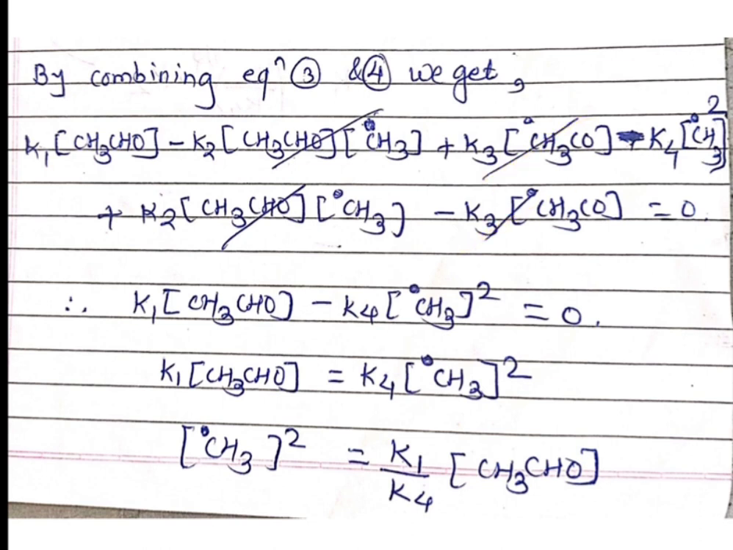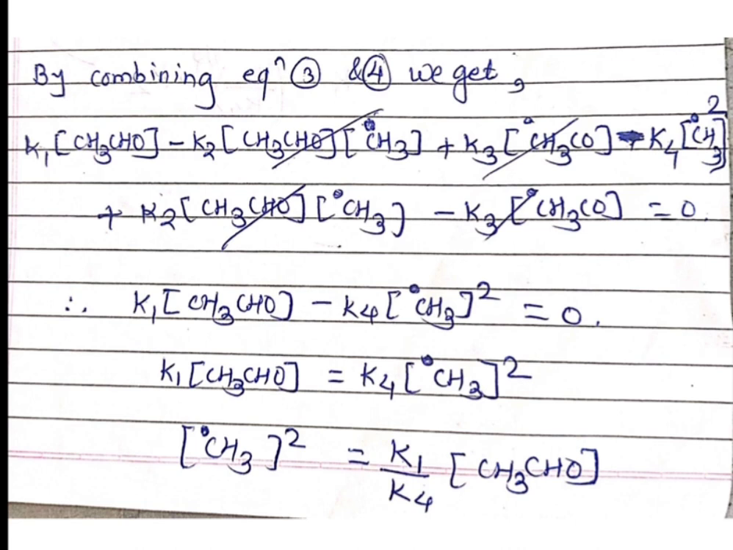So remaining terms can be written as it is, K1 into concentration of CH3CHO and minus K4 into CH3 radical square as it is, and is equal to 0. So just shift negative term to the right side. K1 into concentration of CH3CHO is equal to K4 into concentration of CH3 radical bracket square. So we have to find out the concentration of CH3 radical bracket square. So just transfer this K4 to the left side. So concentration of CH3 radical square is equal to K1 by K4 into concentration of CH3CHO.